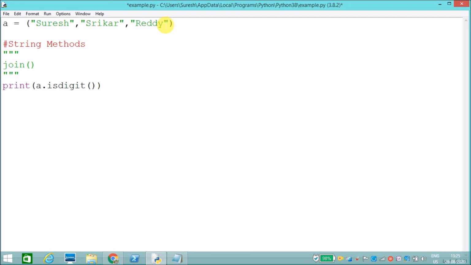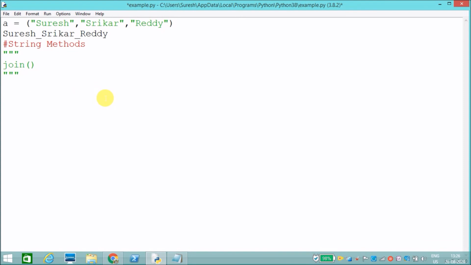This is my list. I want to display it as Suresh, and I need to join these like this. I need to display it like this. In that condition we can use join to join all the strings. We will do that with an example.